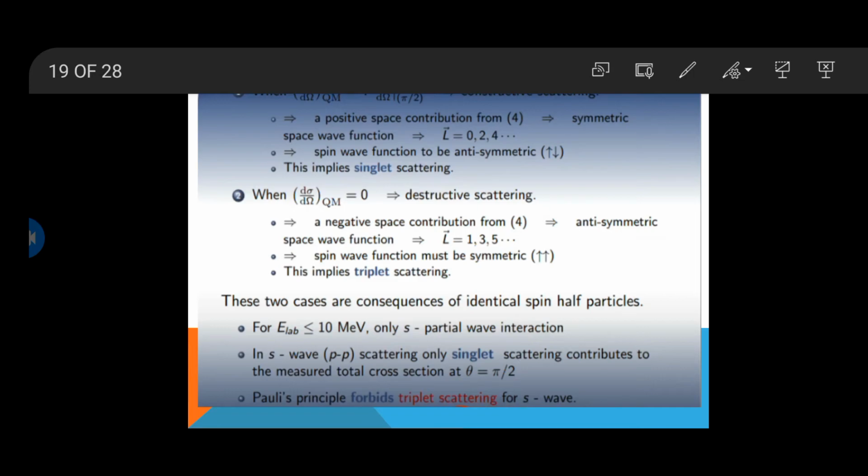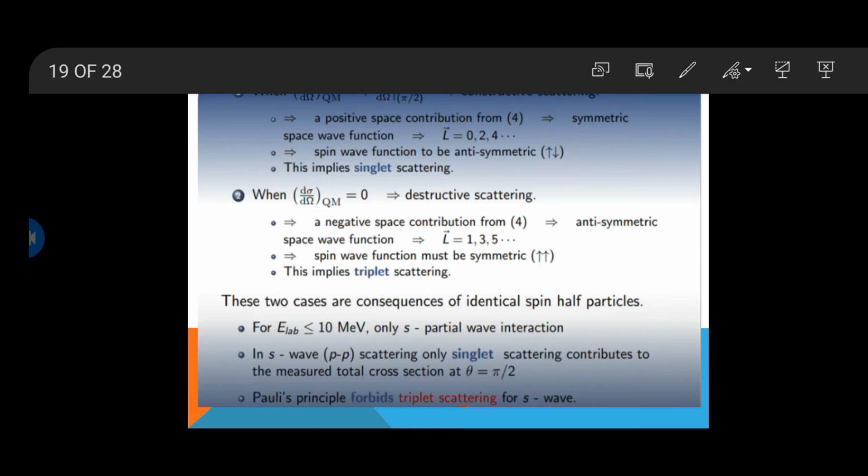There are two cases that can be discussed as a result of identical spin half particles for energy less than 10 mega electron volts only. As partial wave interaction occurs for L equal to 0, in S waves we can say that it is proton-proton scattering only. Singlet scattering contributes to the total cross section at theta equal to pi by 2.